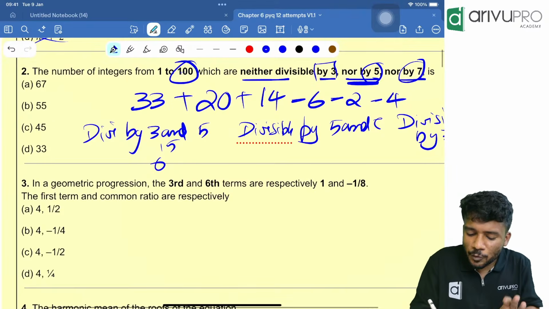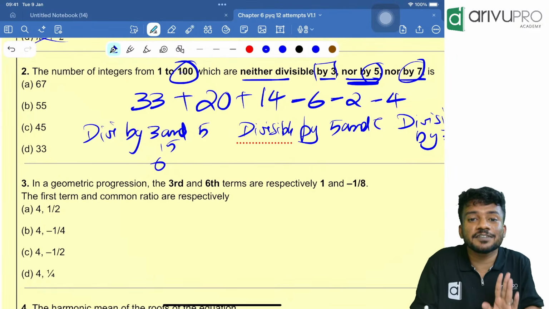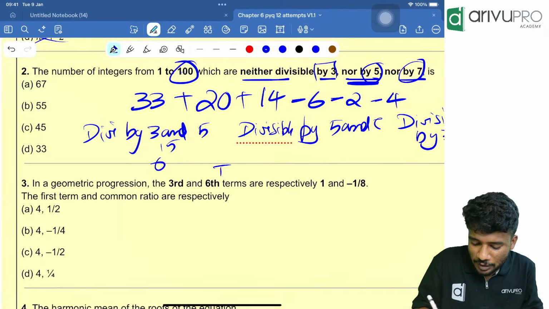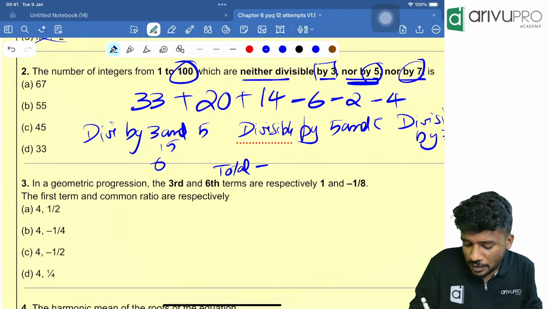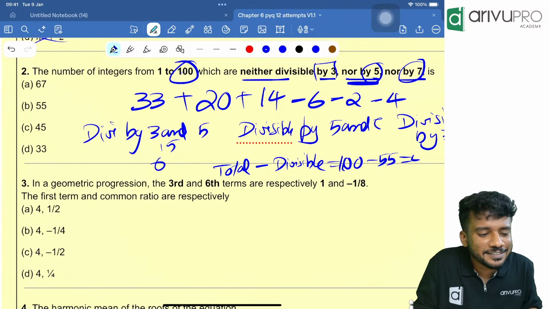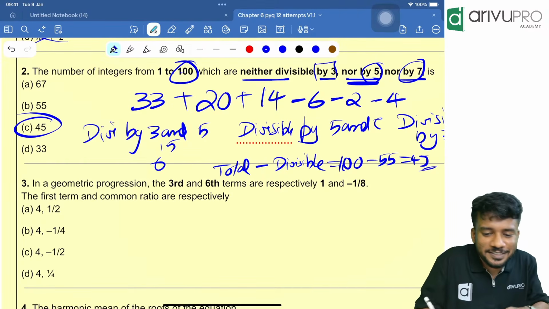People, is the question divisible? No, neither divisible by 3 nor by 5 nor by 7. It should not be divisible. That means total minus divisible, which is equal to 100 minus 55. Answer is 45. Option C is the answer.